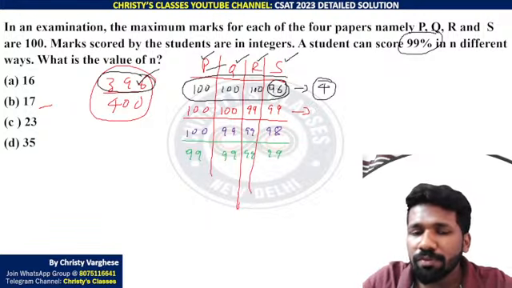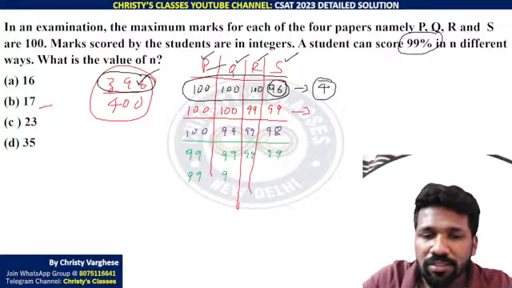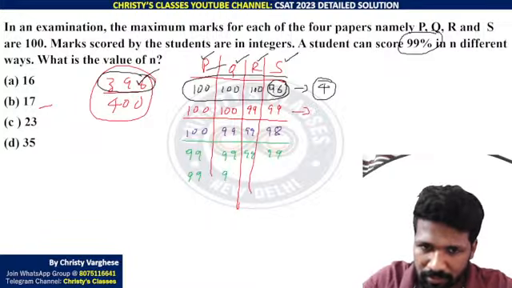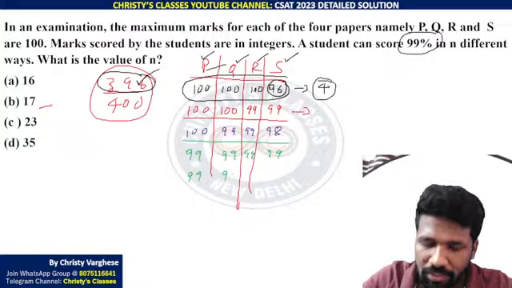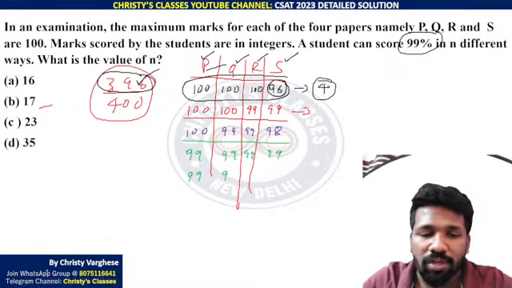1 reduced from all 4. Then 99, 98. Sorry. Yeah, 0 also, that is the only possibility. That is the only possibility.